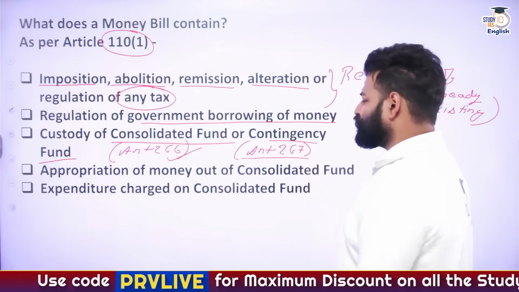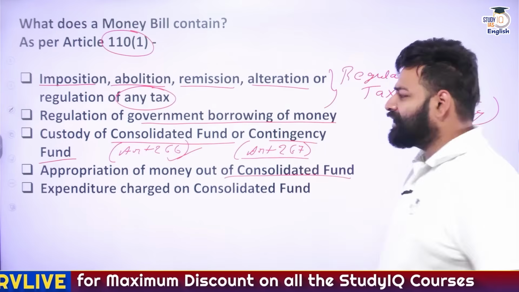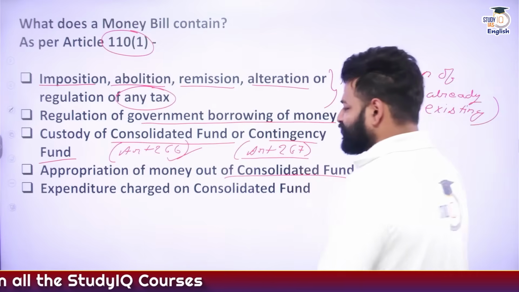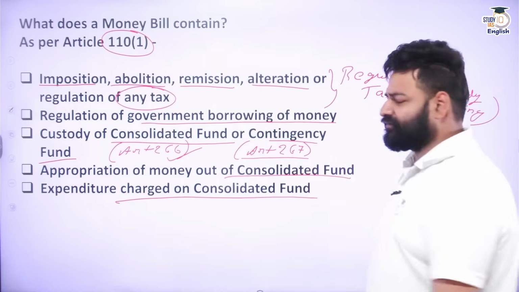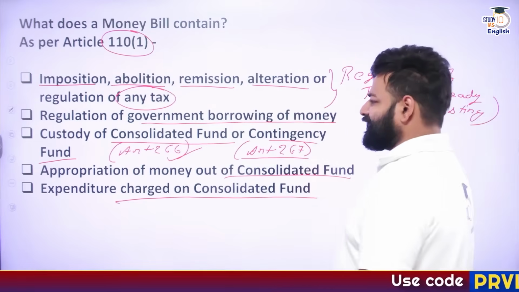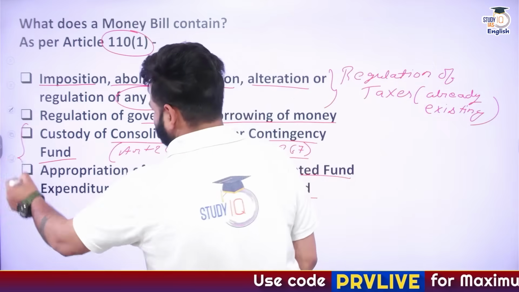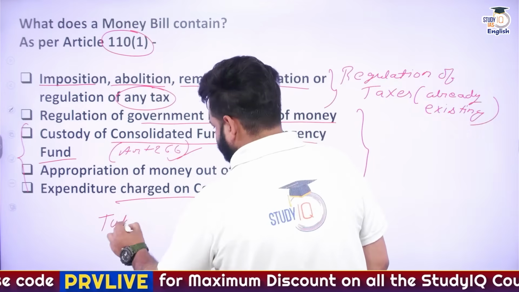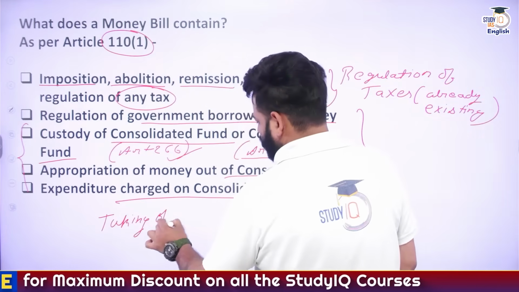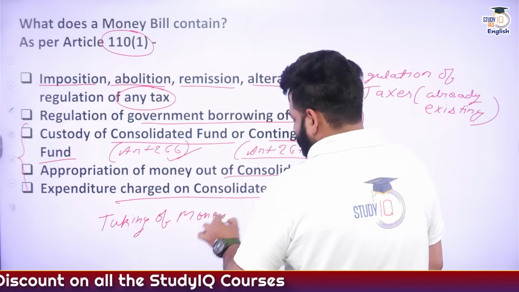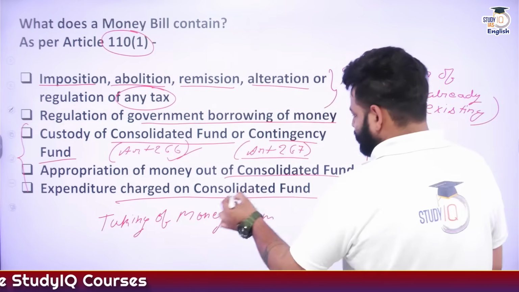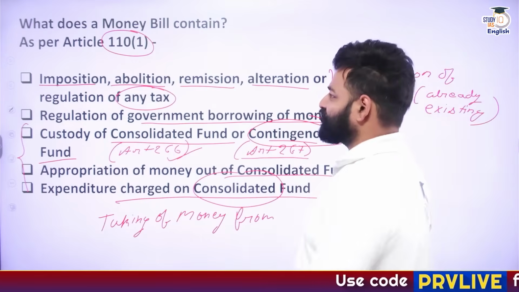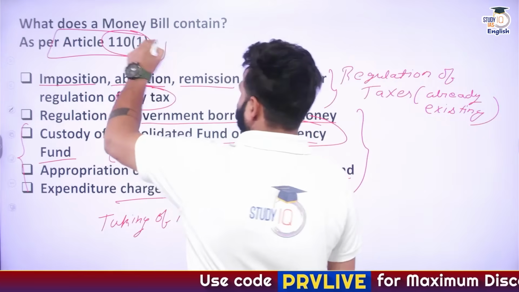Next, appropriation of money out of the Consolidated Fund. How much money can I take out from the Consolidated Fund? And apart from that, expenditure charged on the Consolidated Fund of India. So simply speaking, anything related to taking of money from the consolidated or contingency fund is mentioned under Article 110 clause 1.